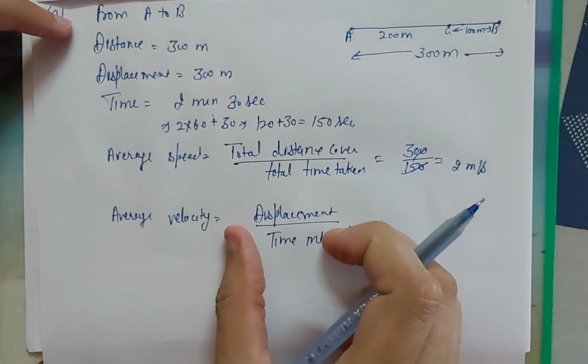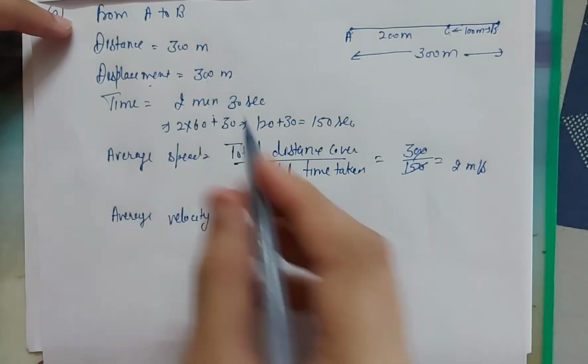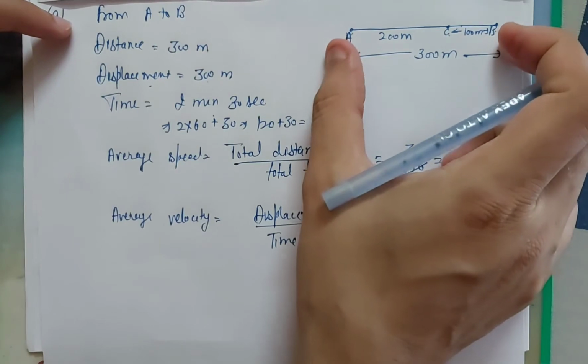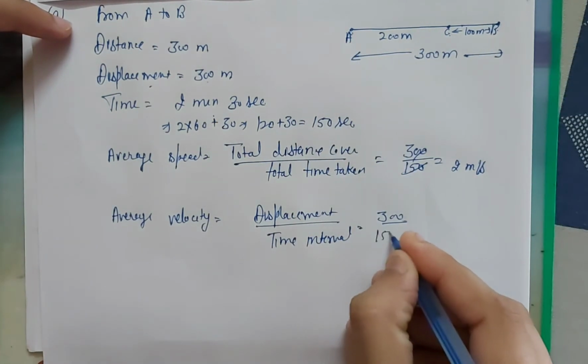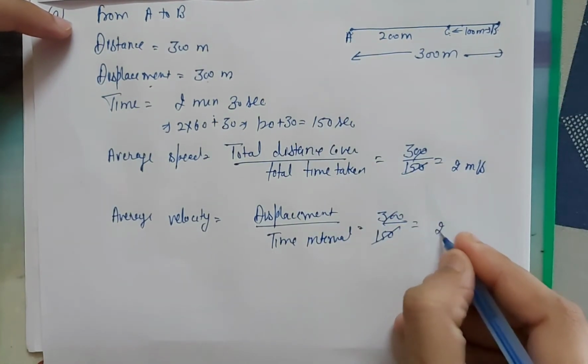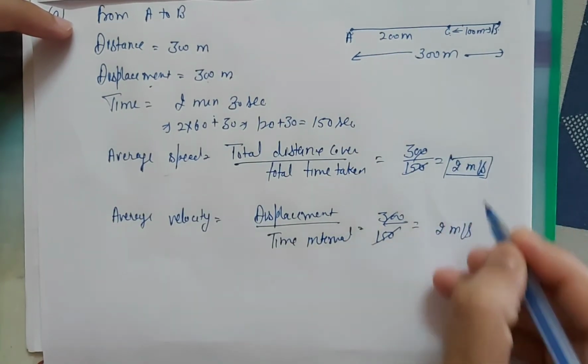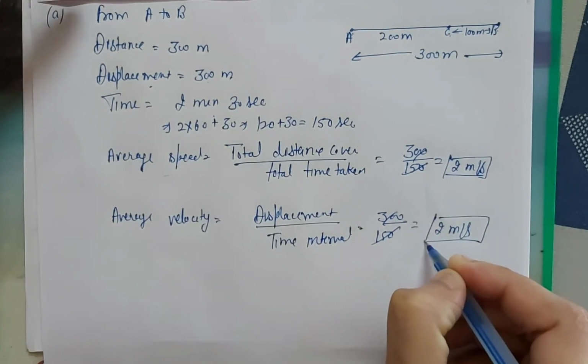So what is the value of the displacement? Displacement is given 300, and time interval is also the same, that is 150. So in both cases the average speed and the average velocity, both values are equal.